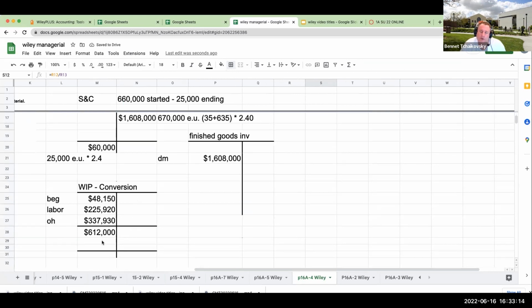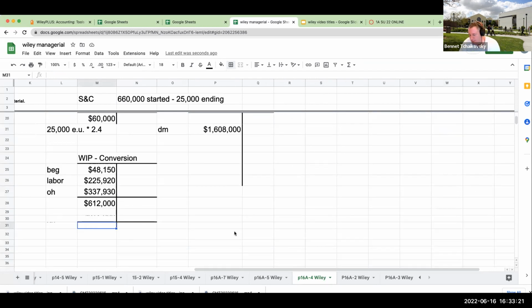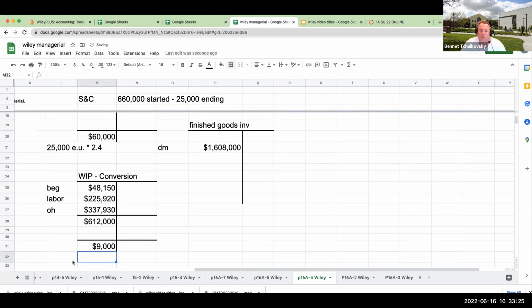Let's go ahead and take a look at conversion. We'll start with the ending first. The ending, we had 10,000 units at 90 cents. So this is going to be 10,000 equivalent units ending times 90 cents, or 9,000.